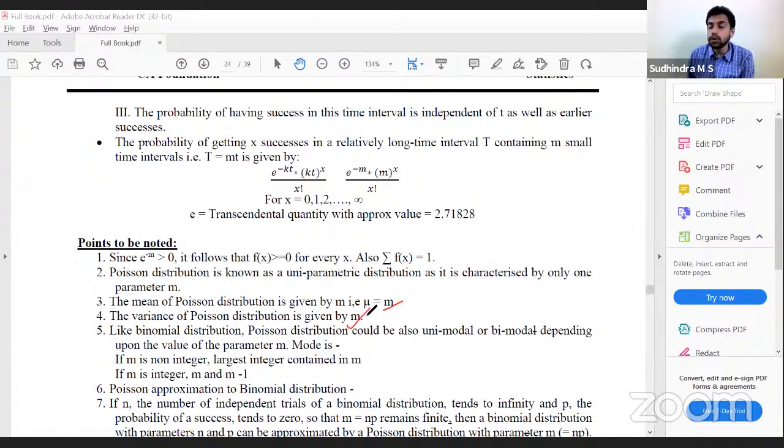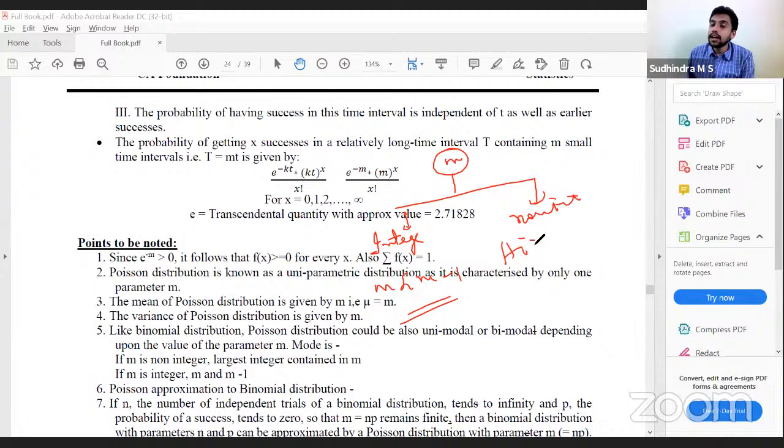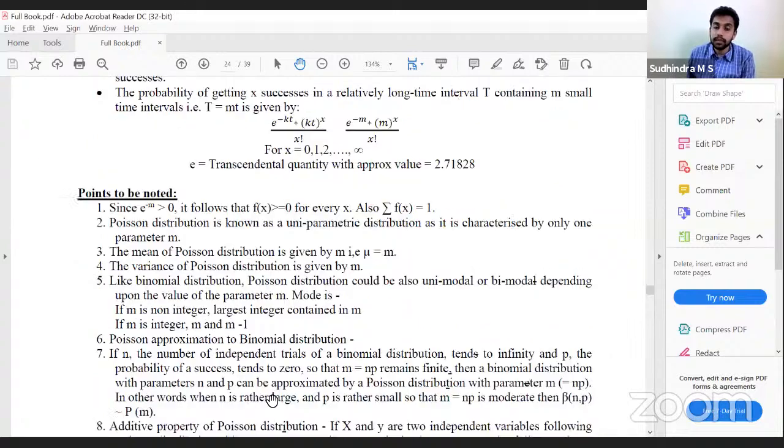Variance is also m. So mean is equal to variance in case of Poisson. Mode again depends on what is the value of m. If the value of m is an integer, then mode is m and m minus 1. If it is a non-integer, the highest integer value below m would be the mode.